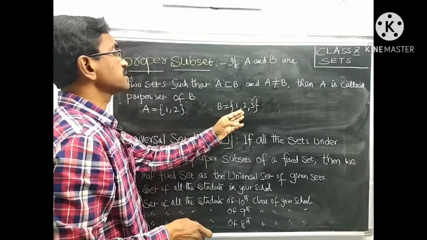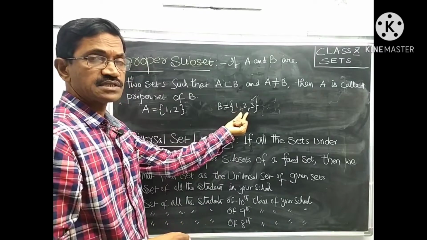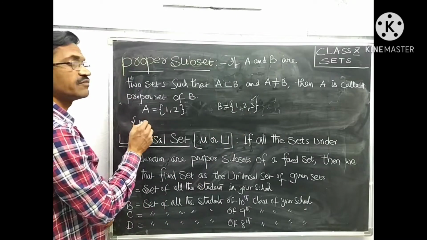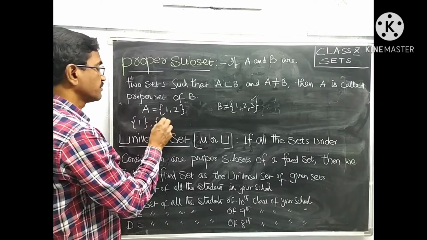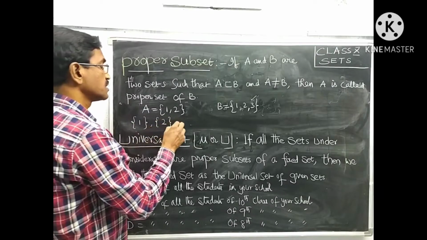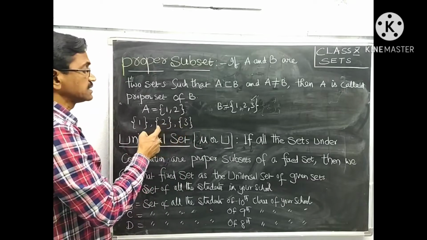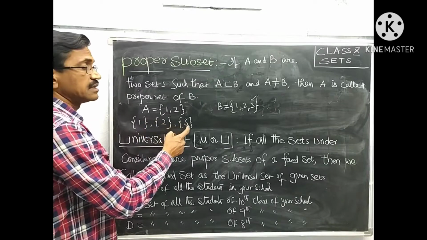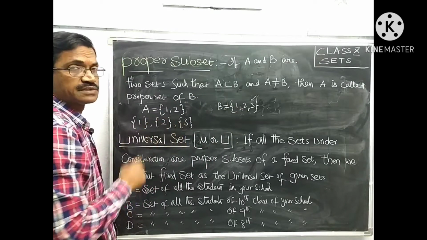We can write some proper subsets of this set. For example, taking one element each, we can write a set {1}. We can write {2}. We can write {3}. By taking one element each in the set, we can write 3 sets. These 3 sets are subsets of the given set. Moreover, these are proper subsets.